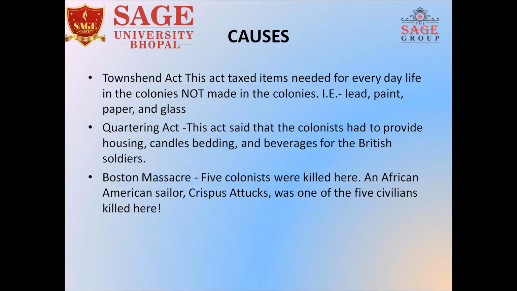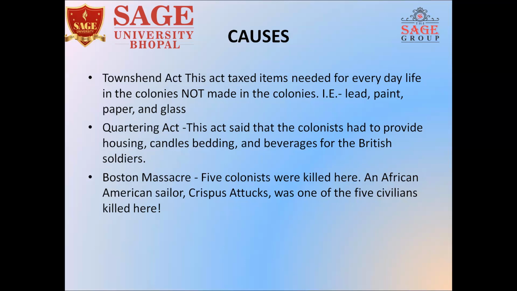Then they brought in the Townshend Act, which means that the items which were not made in the colonies, that is lead, paint, paper, and glass, have to be taxed, which are everyday life materials. Now, the other act that came was the Quartering Act. This act said that the colonists have to provide housing, candles, bedding, and beverages for the British soldiers. Obviously, if England has colonies, they'll have soldiers in them. Now it became the mandatory duty for the people living in the colonies to provide housing, candles, bedding, and beverages to British soldiers.